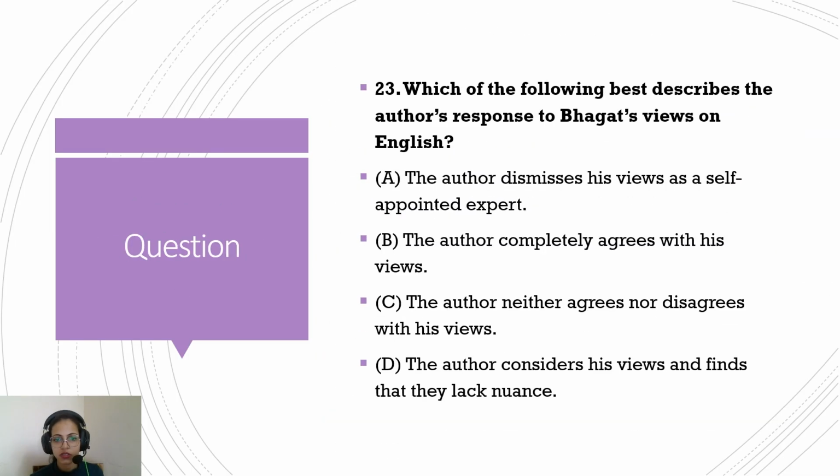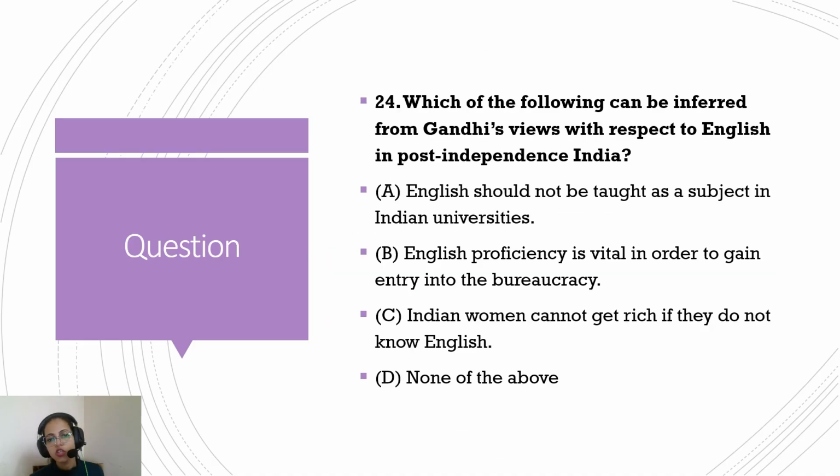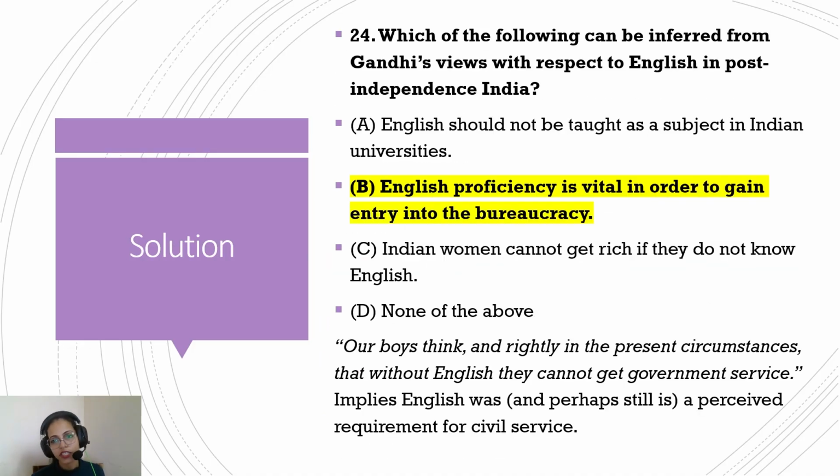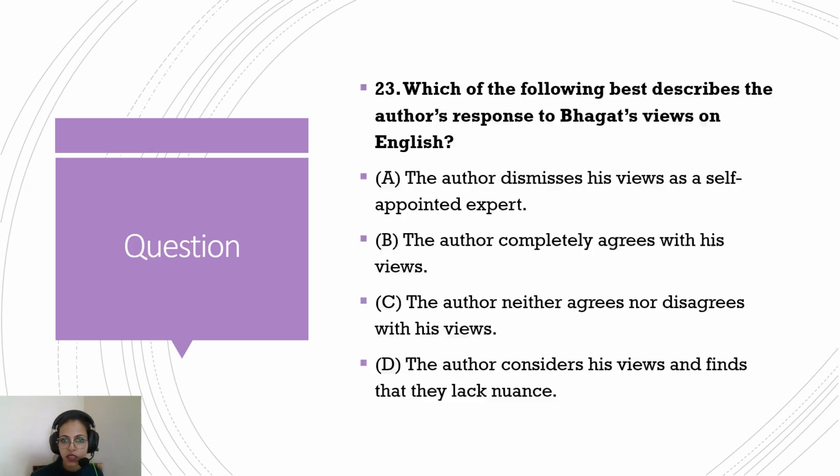So option B in this question is, where is the question? Mr. Gandhi's question. So option B, English proficiency is vital in order to gain entry into the bureaucracy. That's what Mr. Gandhi is saying: our boys think, and rightly, in the present circumstances. That means this is how it is at this point. It is important to get a government job, into a bureaucracy.